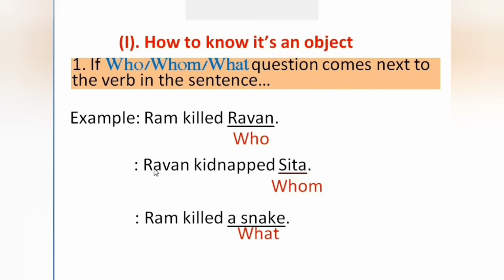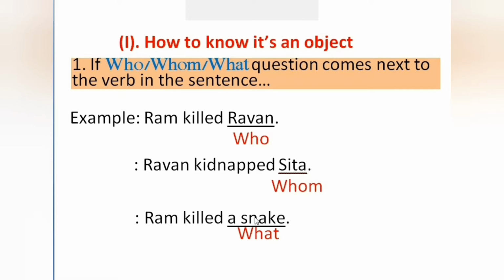Second example, Ravan kidnapped Sita. Ravan kidnapped whom? Whom did Ravan kidnap? Obviously the answer is Sita. Kidnapped is the verb group, and next to that Sita comes. So here the whom question comes for Sita. Sita is the object.